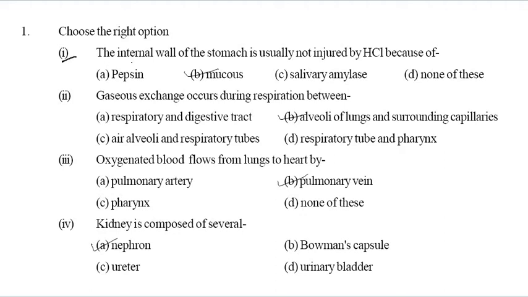Now come to the question answers and choose the right option. First one: the internal wall of the stomach is usually not injured by HCl because of mucus. So you can write the right answer, mucus. Second, gaseous exchange occurs during respiration between the alveoli of lungs and the surrounding capillaries. Now third one: oxygenated blood flows from the lungs to the heart by pulmonary veins. Now fourth one: the kidney is composed of several nephrons. So you can write here.